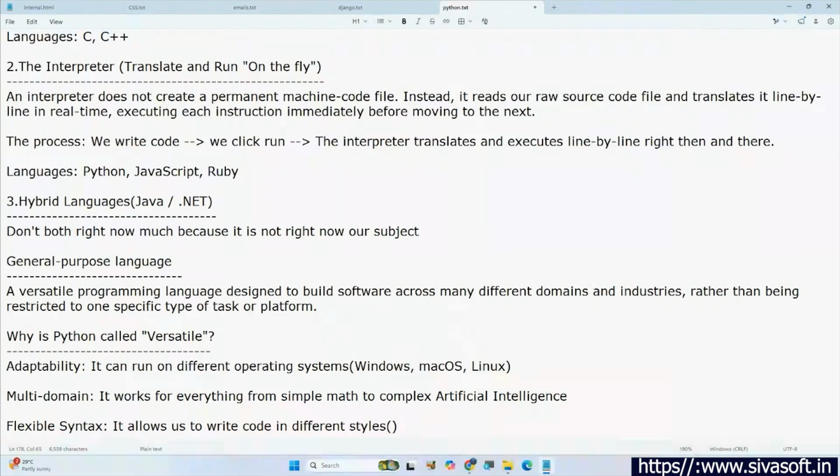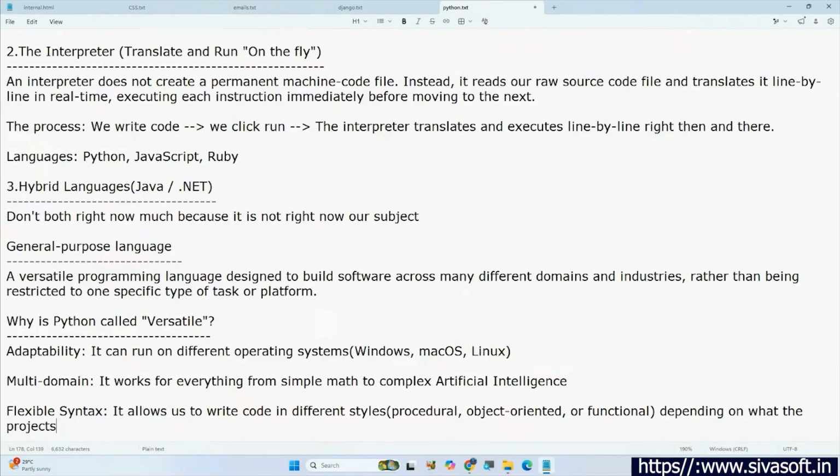We can write in procedural, object-oriented, or functional, depending on what the project needs.